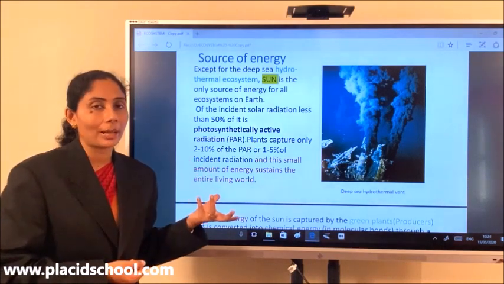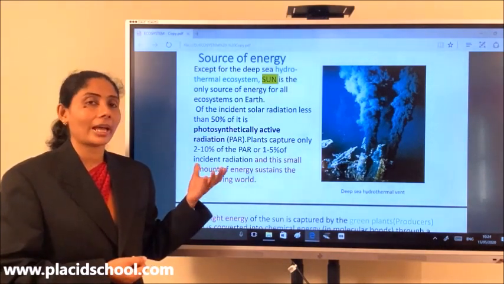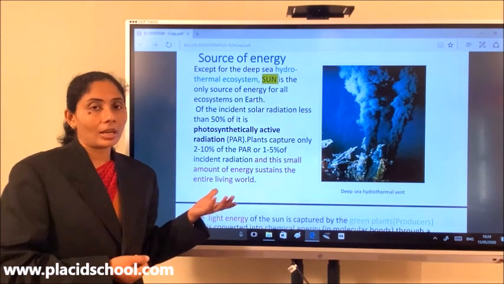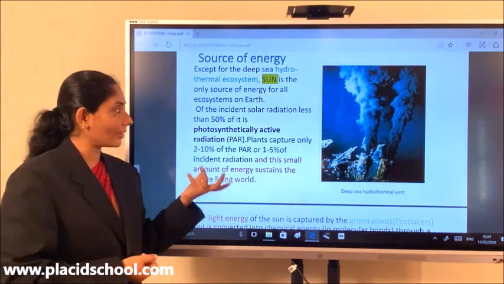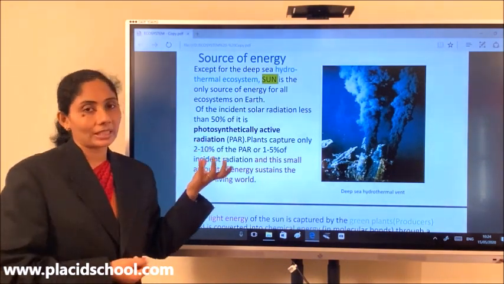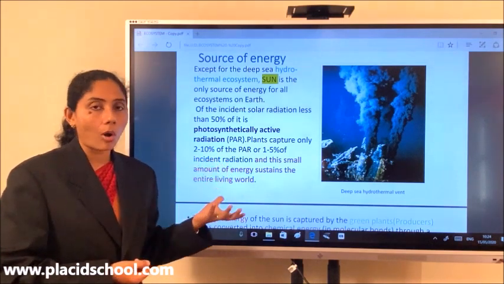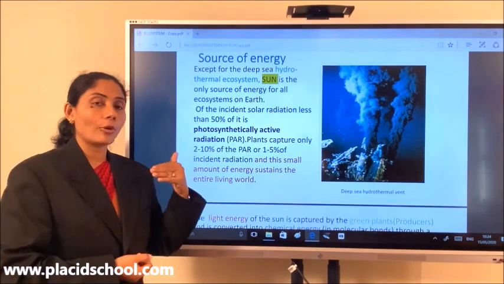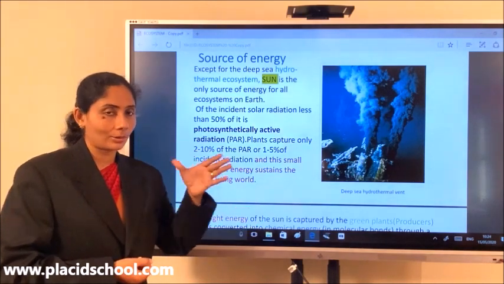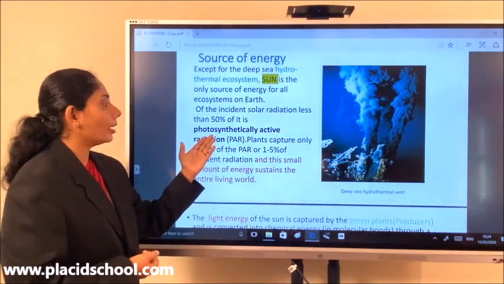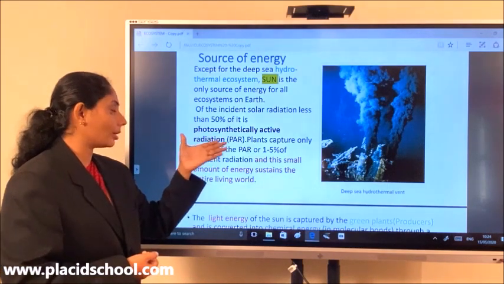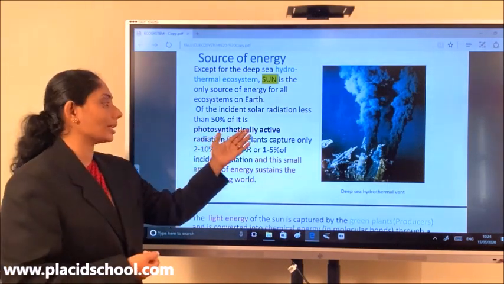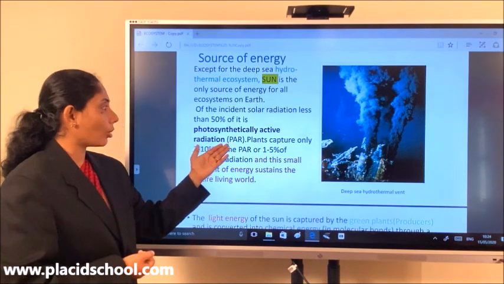They can capture this light energy because they have special pigments like chlorophylls and carotenoids, which can absorb specific wavelengths of light. They can't absorb all wavelengths. The wavelengths they can absorb lie between 400 and 700 nanometers, and we call that portion the photosynthetically active radiation, or PAR.